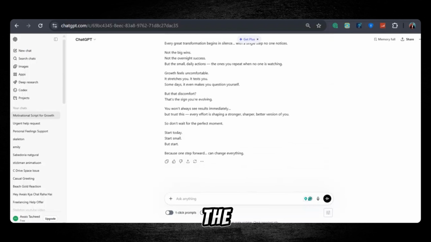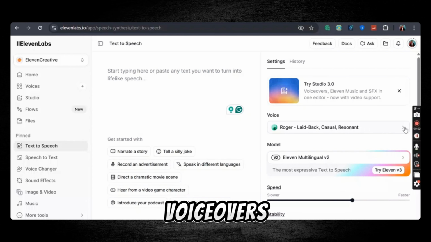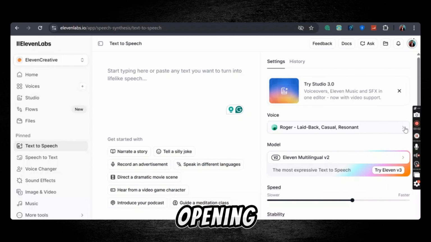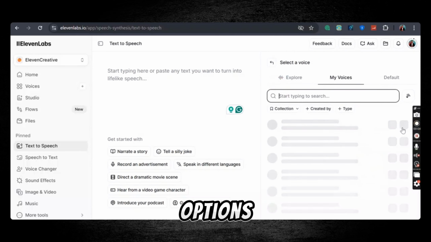Once you're satisfied with the text, the next step is turning that script into a voiceover. To convert your script into speech, you can use a tool like 11 Labs. This platform allows you to generate realistic AI voiceovers from written text. After opening the tool, simply paste your script into the text box. Next, browse through the available voice options.